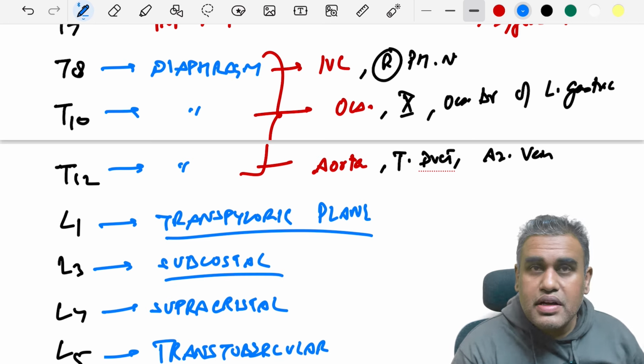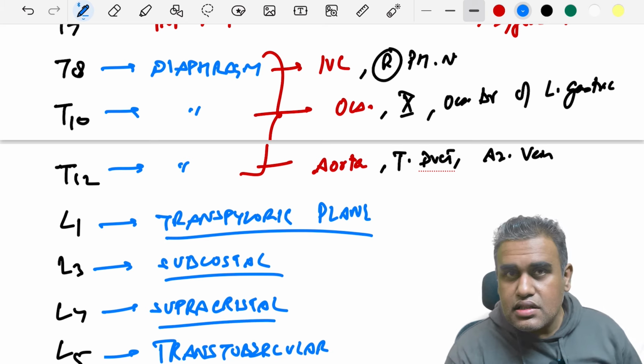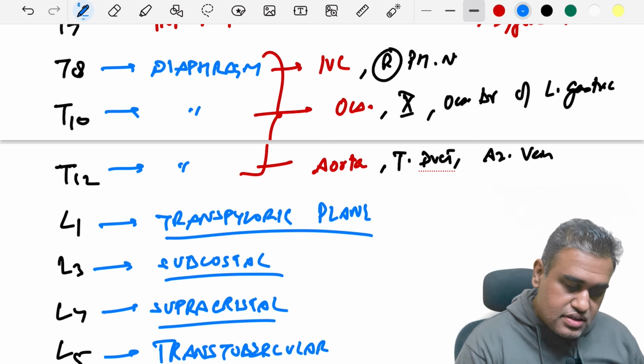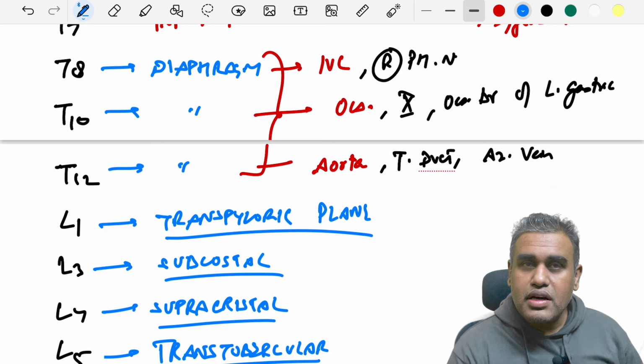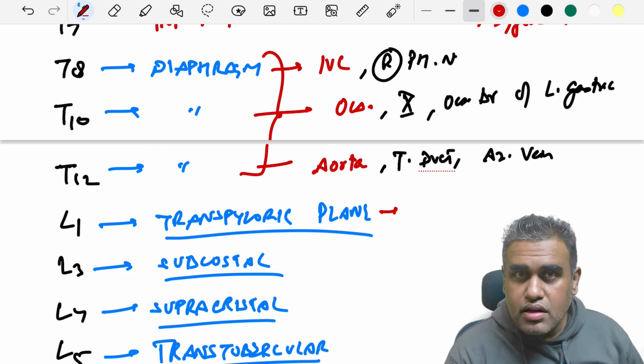L3 is at the subcostal plane, where the rib cage actually ends. L4 is the highest level of the iliac crest, that is the supracristal plane, and L5 is the transtubercular plane. Remember, these planes are also important for dividing the abdomen into various quadrants. And apart from these, at the transpyloric plane, what else do we have?